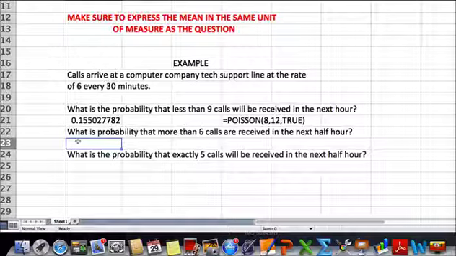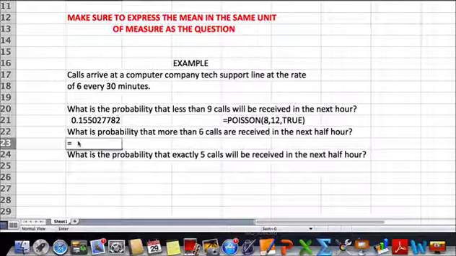For the next question, what's the probability that more than 6 calls are received in the next half hour? More than 6 means from 7 until infinity. So just as you had to do before, you have to recognize that all of the results of a Poisson equal 100%.